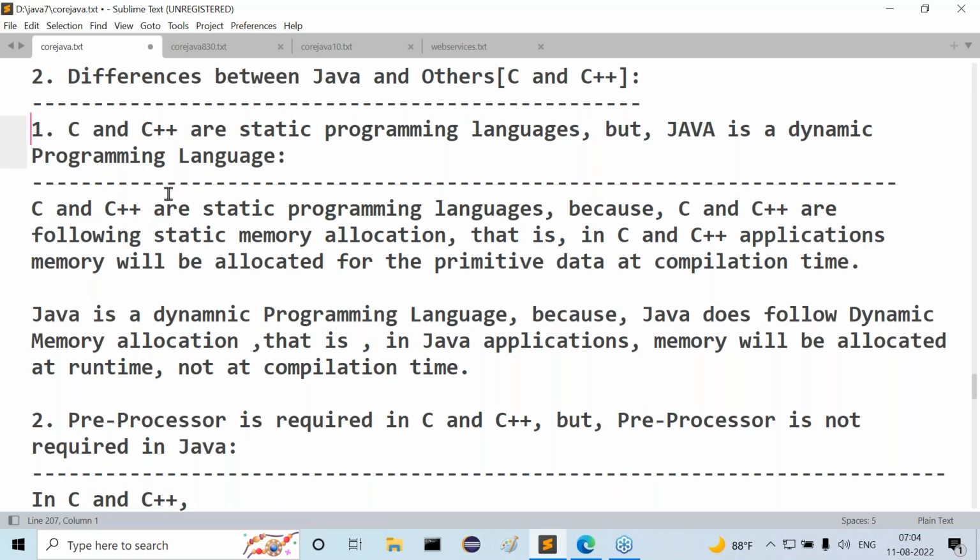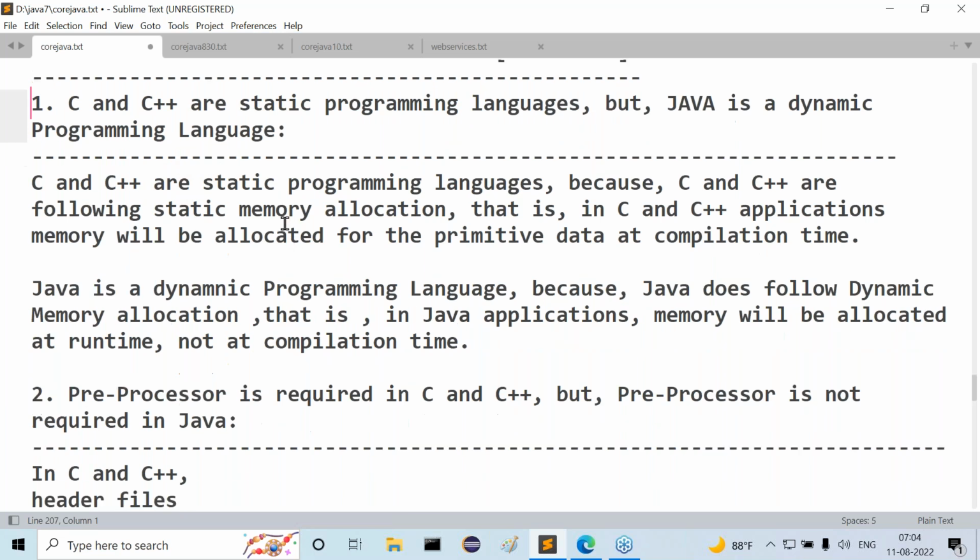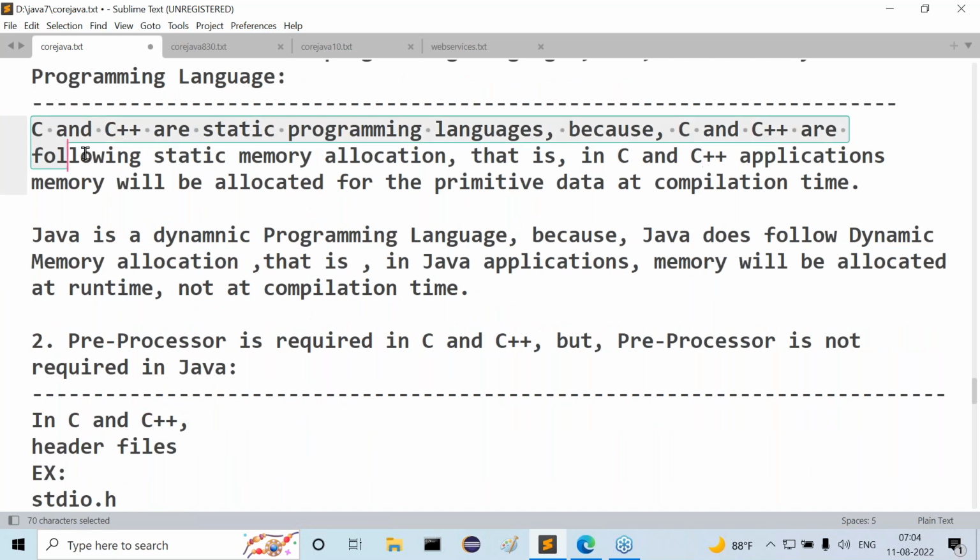We understood clearly. C and C++ are static programming languages, but Java is a dynamic programming language.